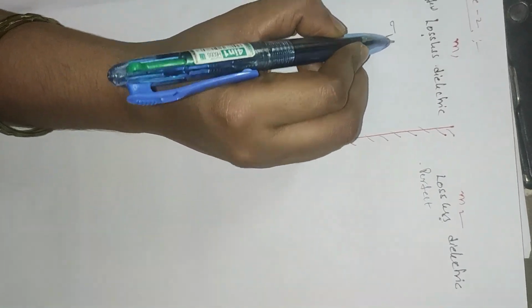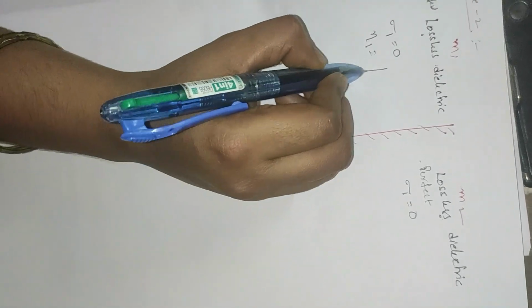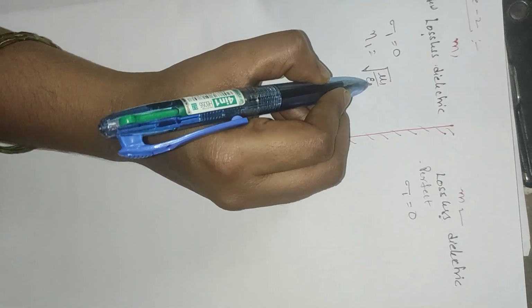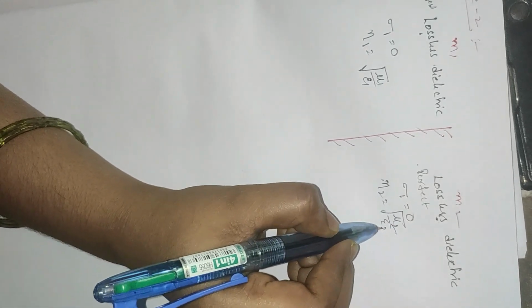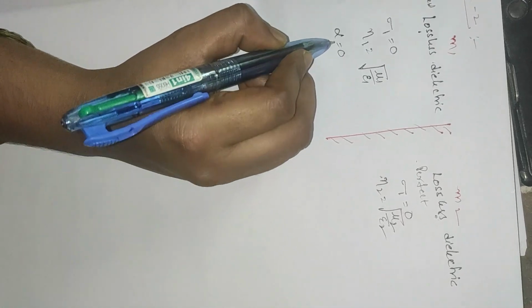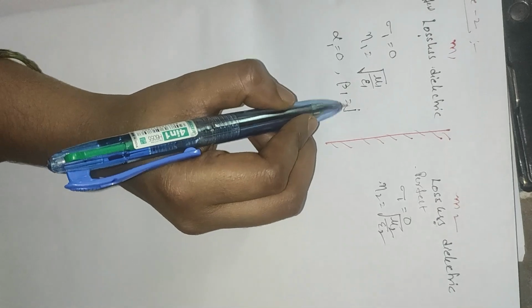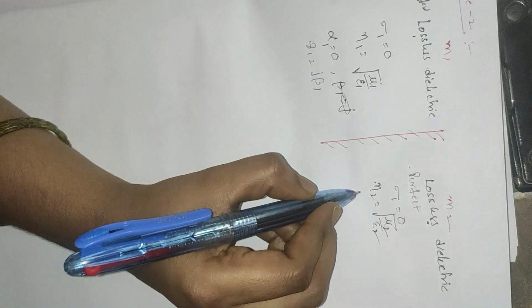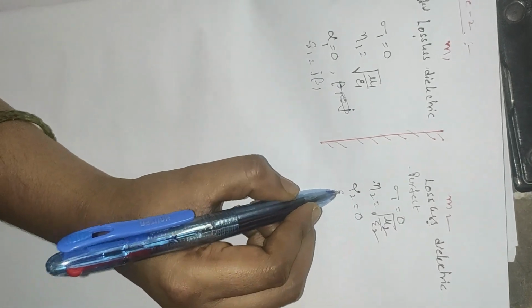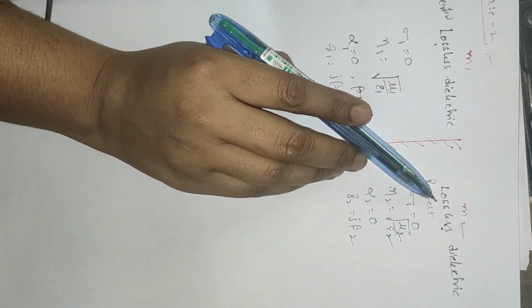So for a lossless dielectric medium, the conductivity is 0 and the intrinsic impedance is square root of mu1 by epsilon 1. Here it is square root of mu2 by epsilon 2, and alpha 1 is equal to 0, therefore gamma 1 is equal to j beta 1. Here also alpha 2 is equal to 0, gamma 2 is equal to j beta 2. Why? Because it is a lossless medium.